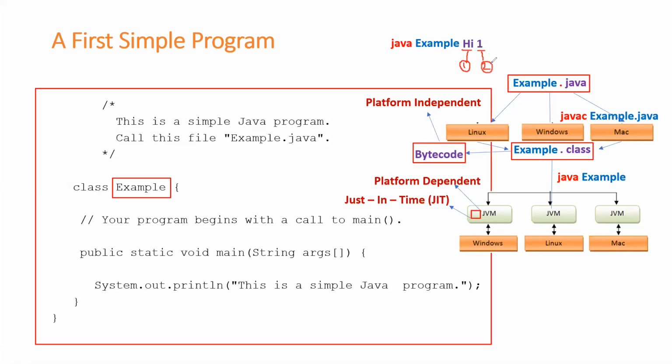Students, there is no constraint that you should pass only 2 arguments. We can pass n number of arguments, or we can pass 0 arguments. 0 arguments means I can just run the program like this: java example. Once I run the program like this, I'll get the corresponding output: this is a simple Java program. But now, instead of running it plainly like this, what I've done here, I'm